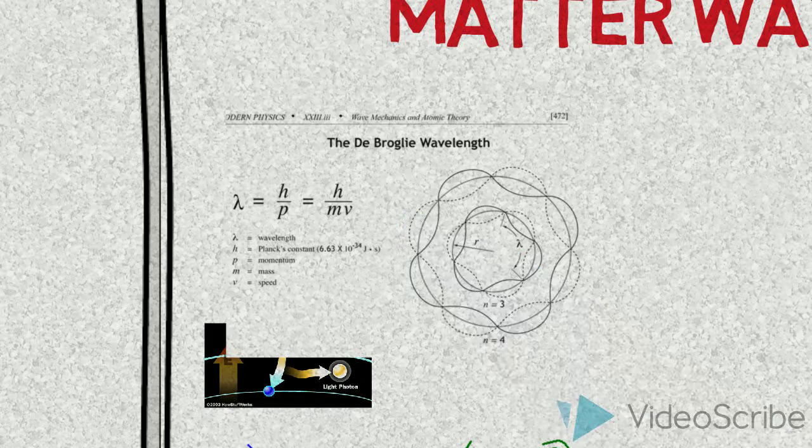He suggested that matter had a wavelength, so he created the de Broglie wavelength equation. Lambda equals Planck's constant over momentum. Momentum equals m times v, so Planck's constant over mv.